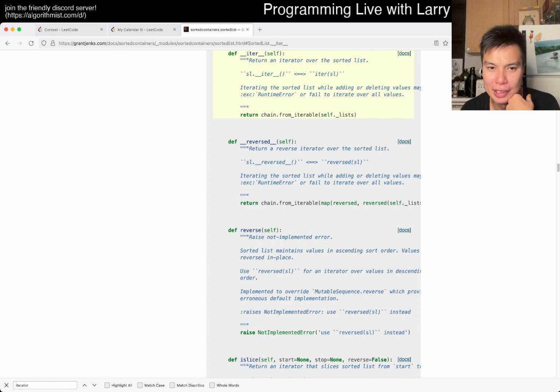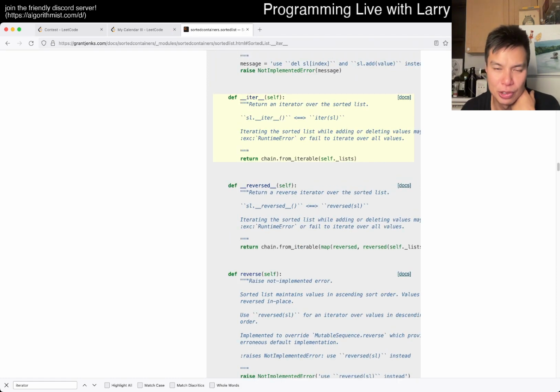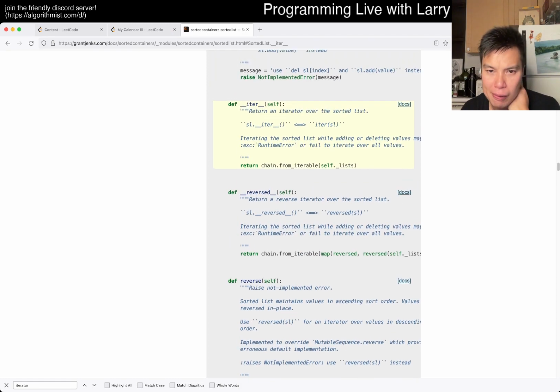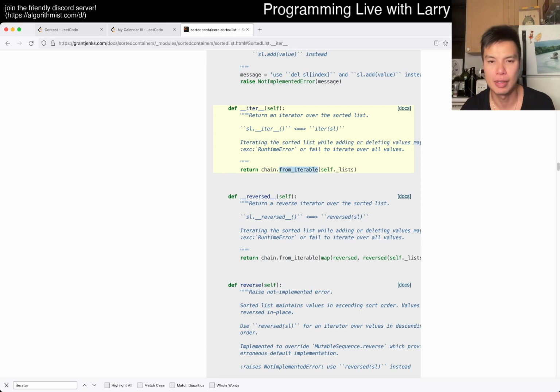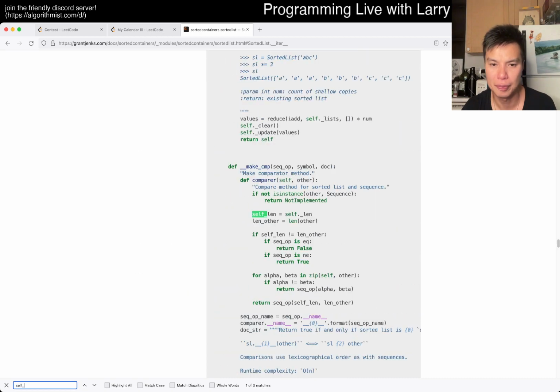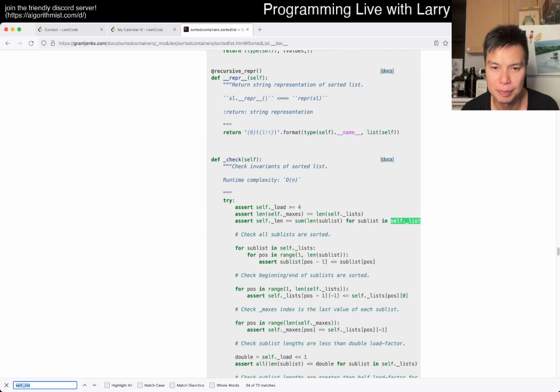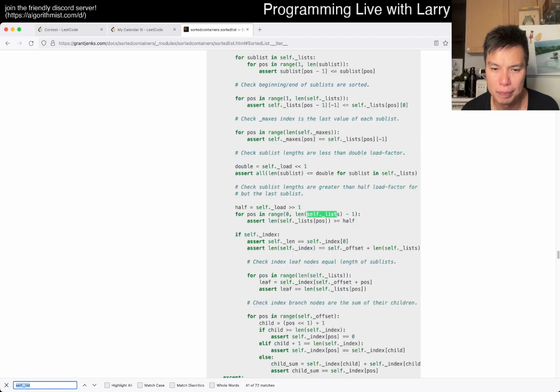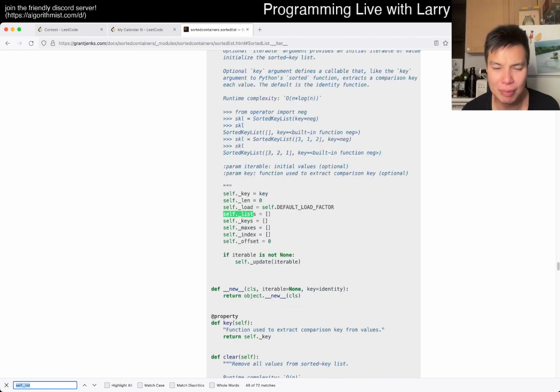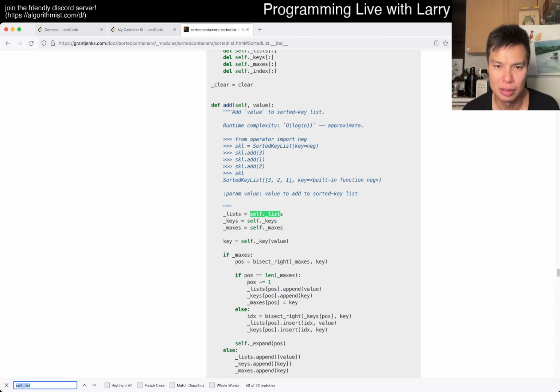So this is what I'm looking at, in case you're wondering. I'm looking at literally the source code for sorted containers. Solve that. Well, that's how I do things, if you're curious. I want to say from this, it seems like it is linear.